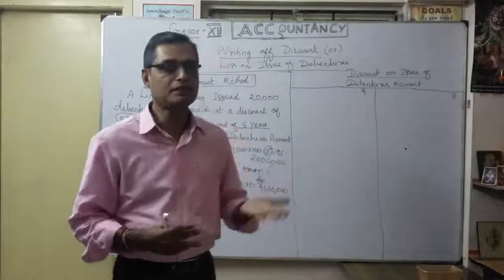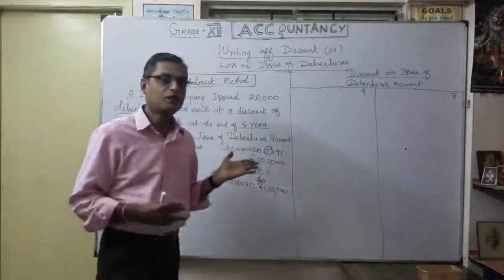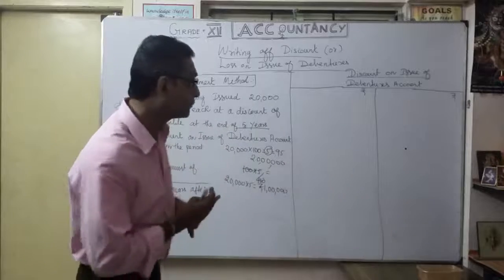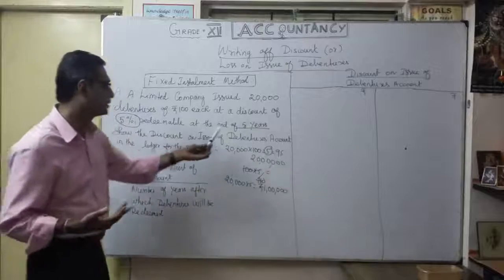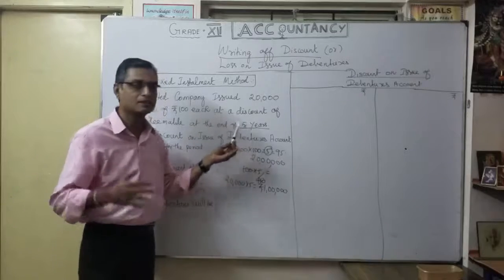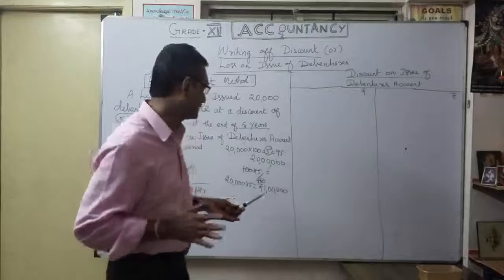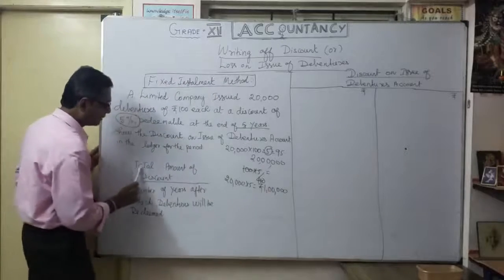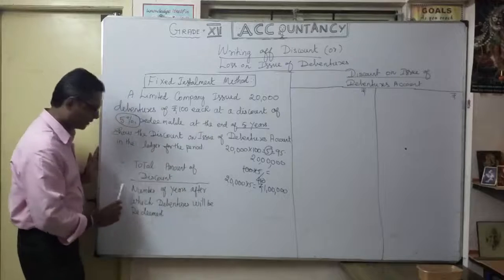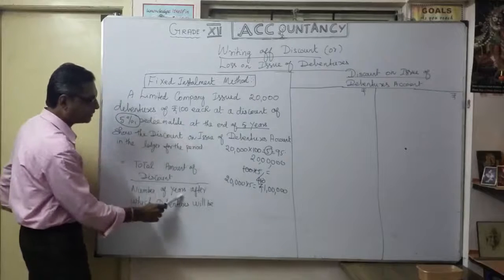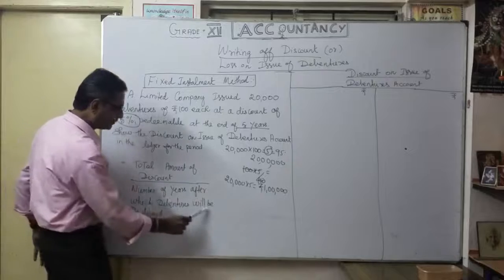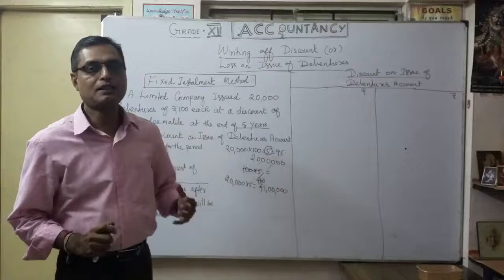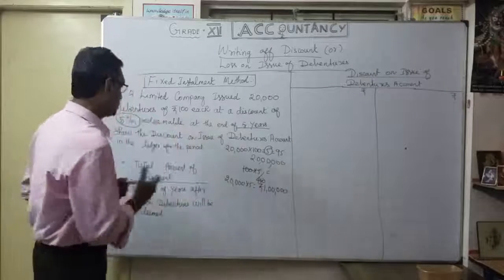Maybe in the immediate first year. That is one method. The second is writing off over the tenure of the period, the lifetime of the debenture, before the redemption. Within 5 years, we are going to write off the entire 1 lakh. How are we going to write off? That's why we make it a formula: total amount of discount divided by the number of years after which debentures will be redeemed.